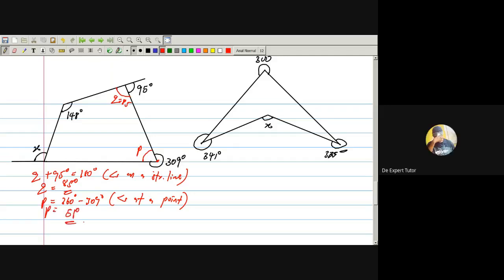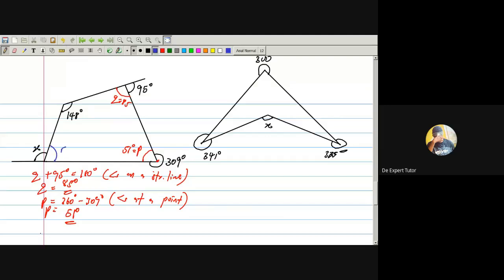51 degrees. Aha, I have that. So this is what, 51 degrees. P is 51 degrees. Nice. And don't forget, how do I get this particular angle that I have here? Let me say this angle is R.